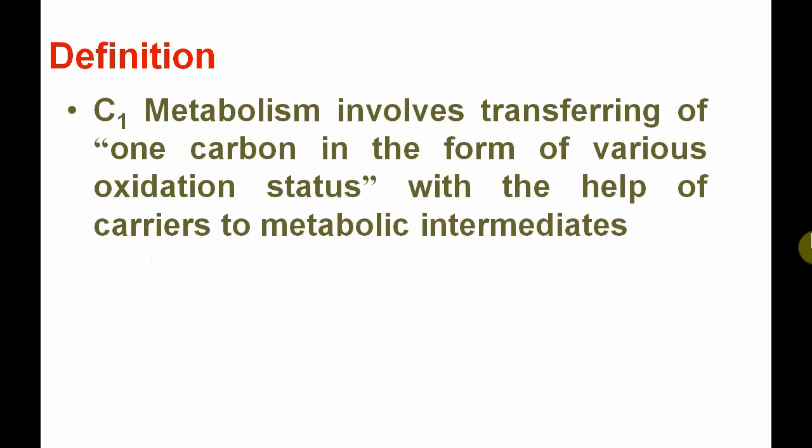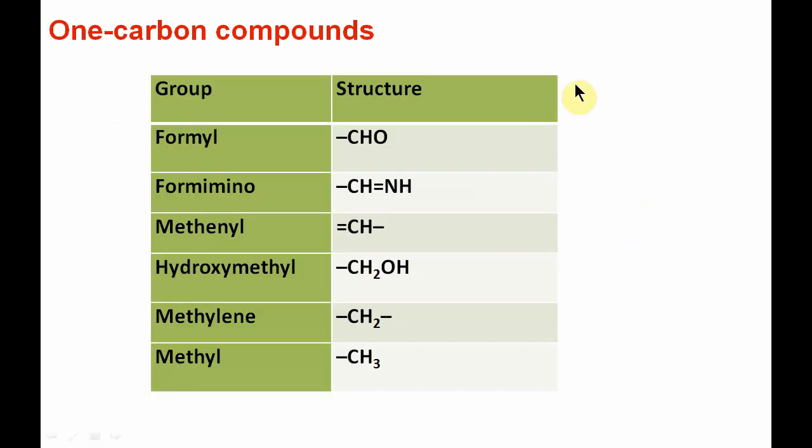Let us first see some 1 carbon compounds. These are the examples: formyl, that is CHO group; formimino, that is CHNH; methenyl, that is CH; hydroxymethyl, CH2OH; methylene, CH2; and methyl, that is CH3. You can see they are in different oxidation states.